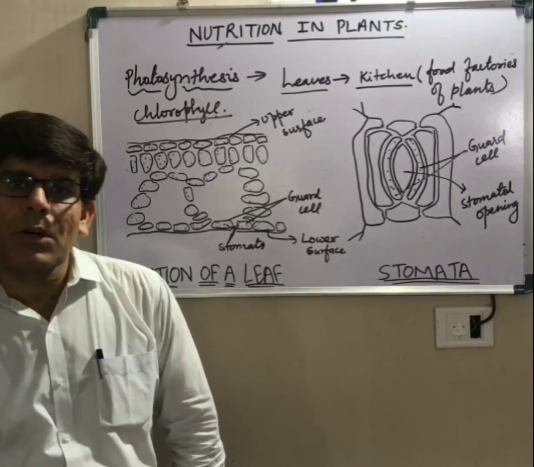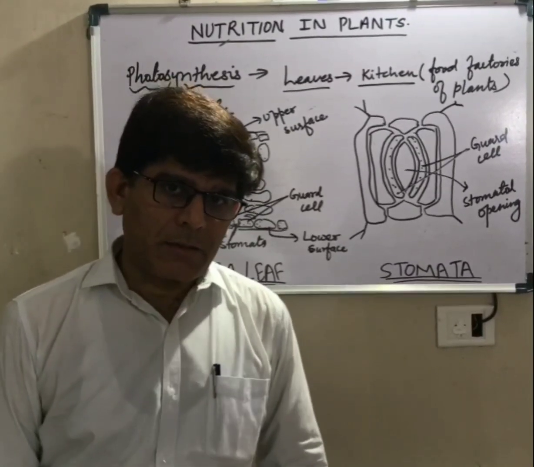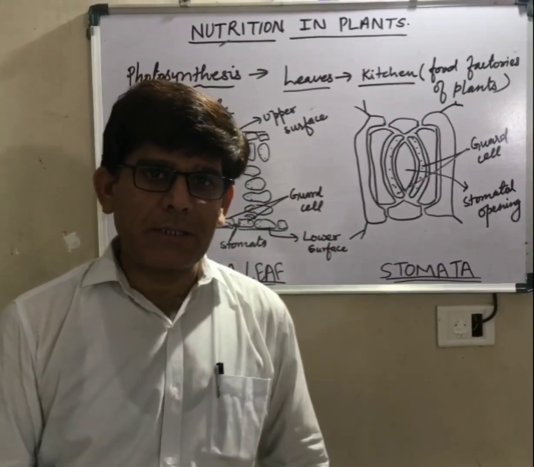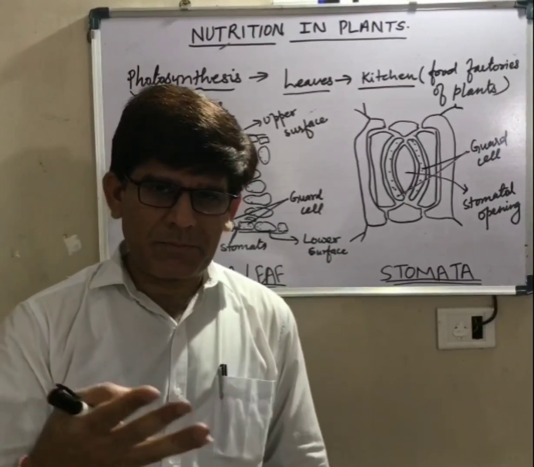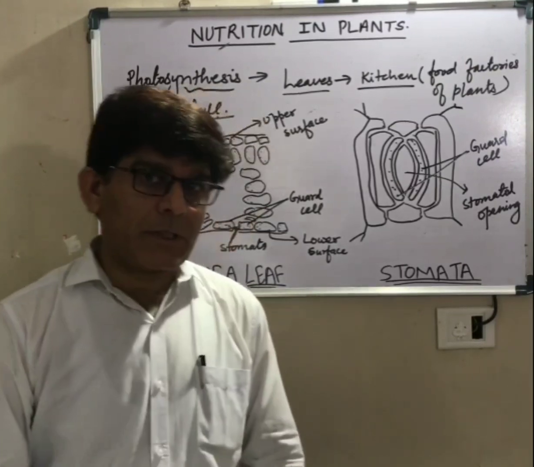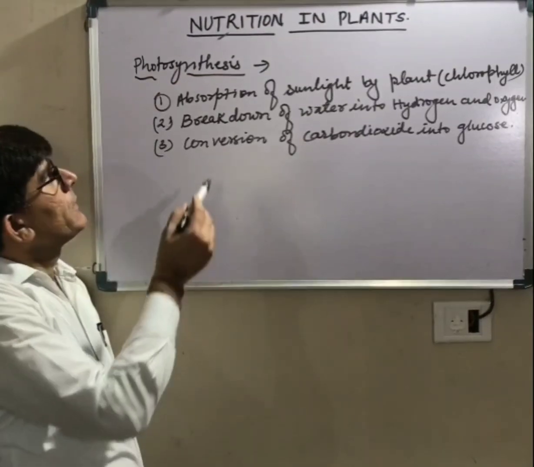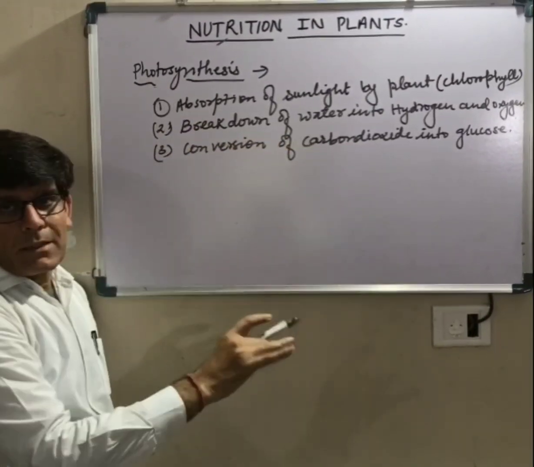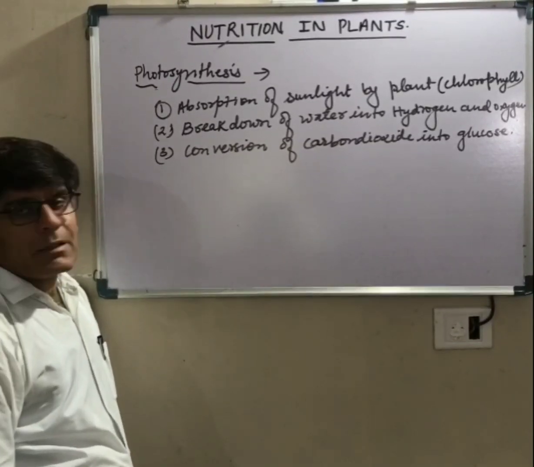This process is called photosynthesis. What happens during photosynthesis? There are some processes which take place step by step during photosynthesis. These are three processes which take place during photosynthesis.